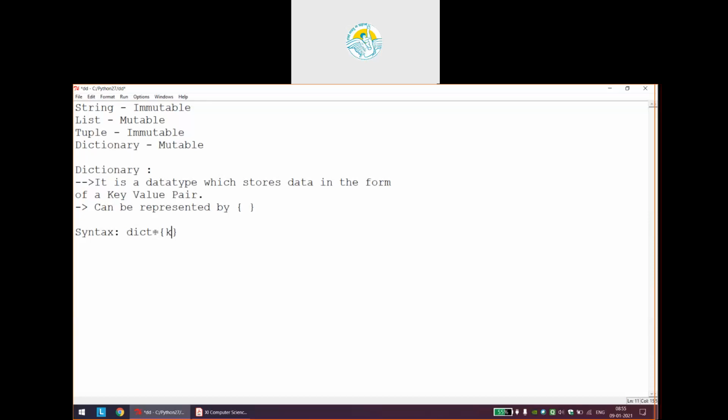Here key will be there, colon, value will be there, comma, here one more key can be there, here one more value can be there, comma, here one more key can be there, here one more value can be there. Okay, and this can continue for as many keys and values as we want. Now what is the meaning of this? There will be one key and that key will have a specific value.